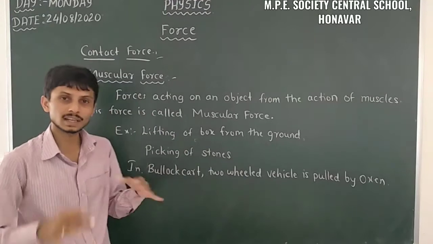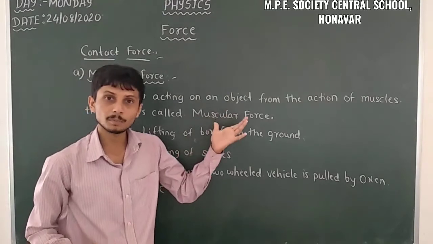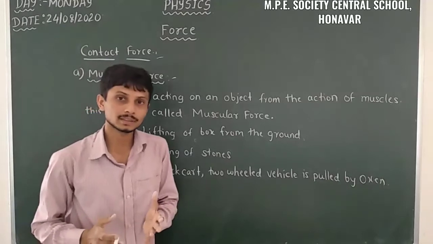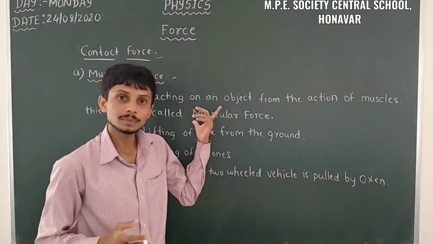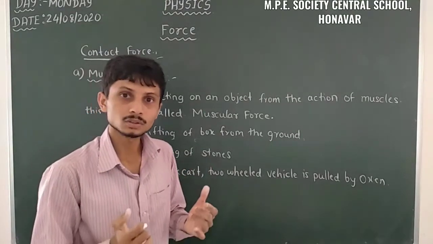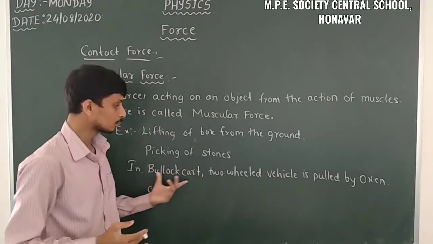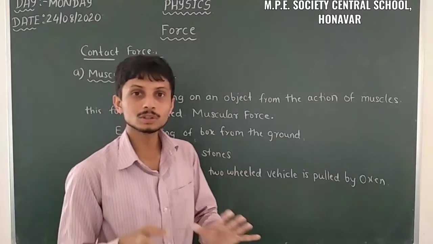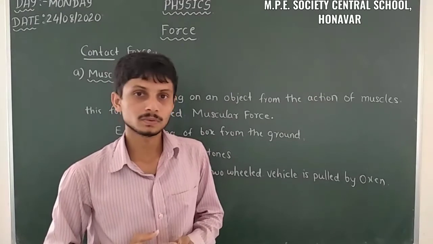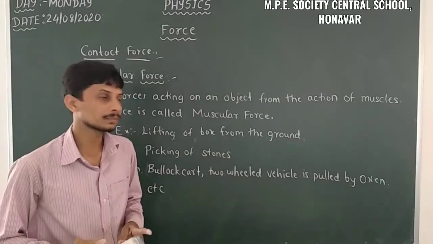In these three cases, there are many examples of muscular force. Lifting a box from the ground needs the action of muscles, and picking stones, we have to use our muscles. In the case of animals, in a bullock cart a two-wheeled vehicle is pulled by bulls or oxen. So let us move on to the next contact force, that is frictional force.